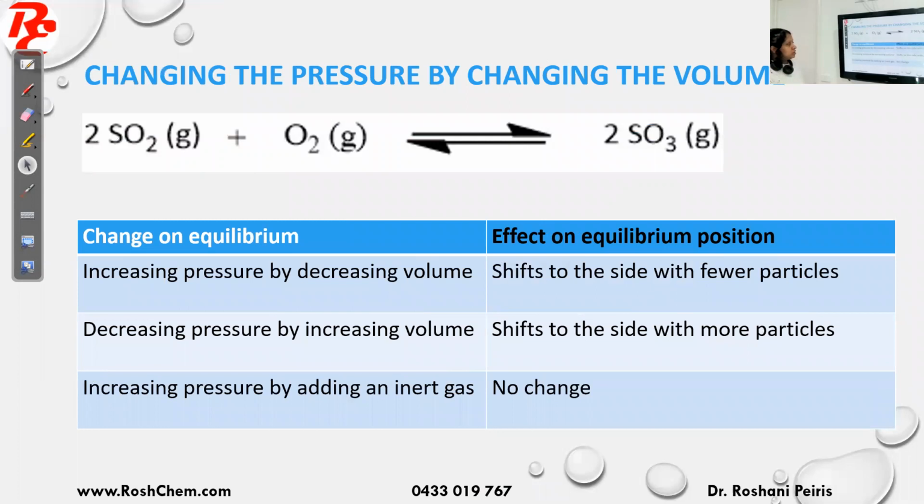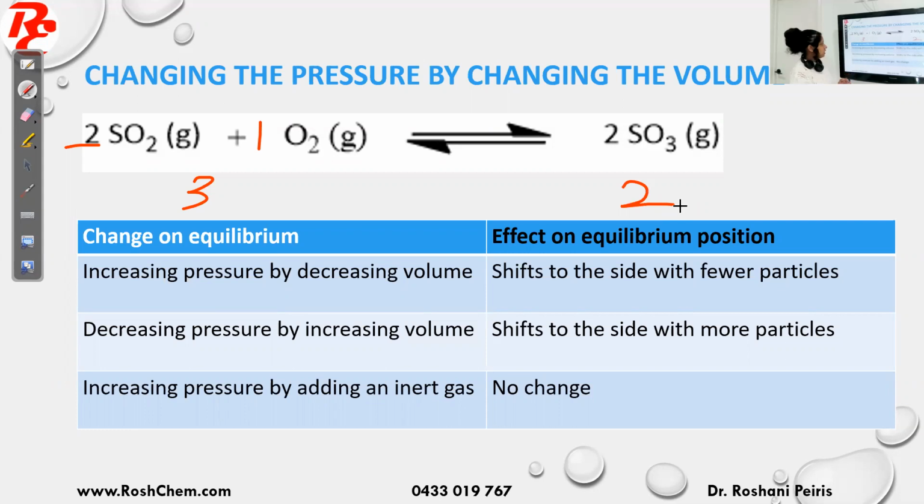Okay, then the change in the pressure, this is another change: the change in the pressure by change in the volume. I have taken the reaction SO2 and O2 making SO3. When we are talking about changing the pressure by changing the volume, we look at the number of particles on both sides of the equation. On the left side you have 2 SO2 and 1 O2, which means you have 3 gas particles on the left side. The right side contains 2 gas particles. Which means the pressure of the left side is higher than the right side's pressure.